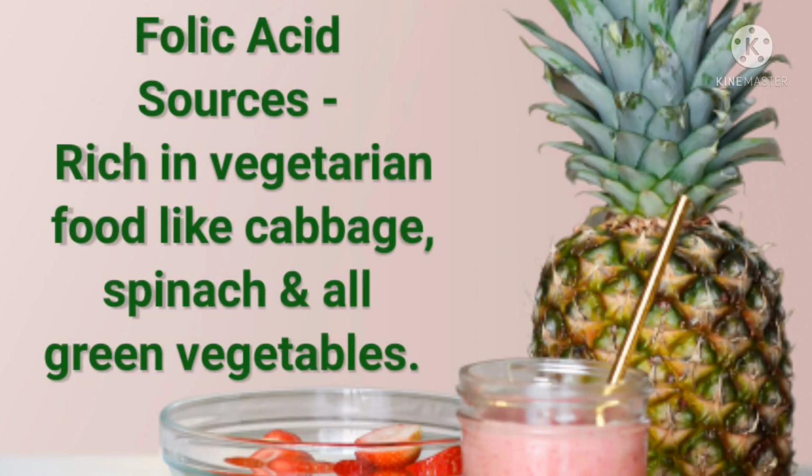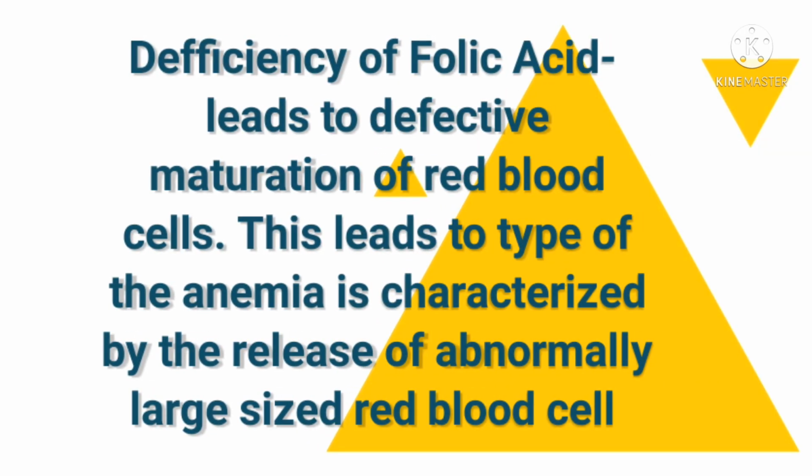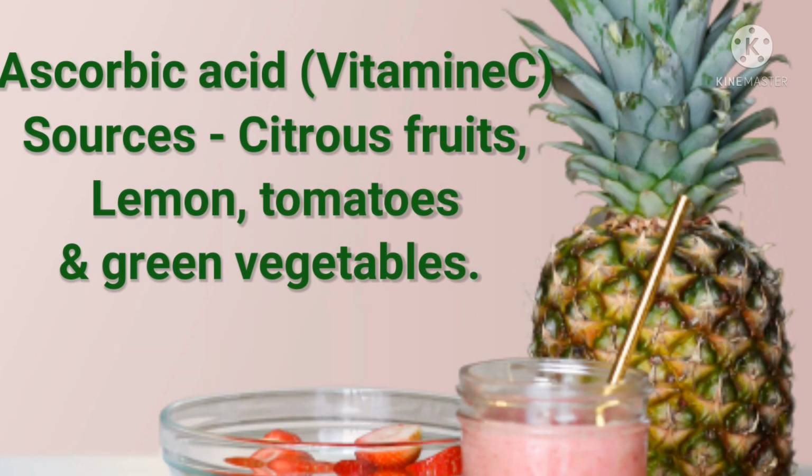Next, the water soluble vitamin folic acid. Folic acid main sources are vegetarian food like cabbage, spinach, all green vegetables. If you are not taking folic acid properly, then you may get anemia. Last vitamin is vitamin C. It is also known as ascorbic acid.